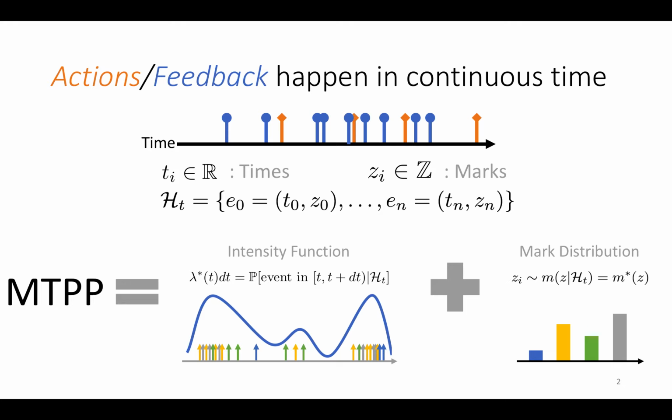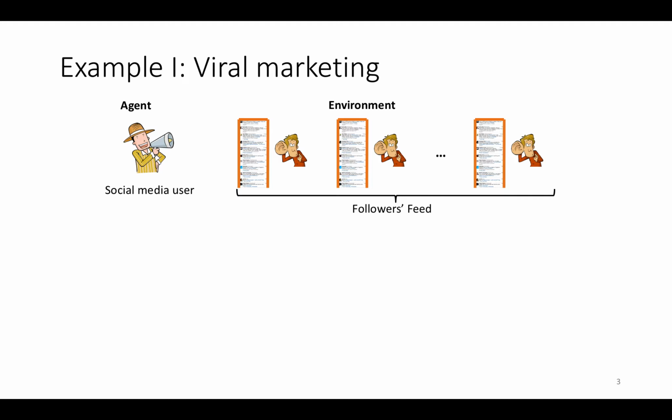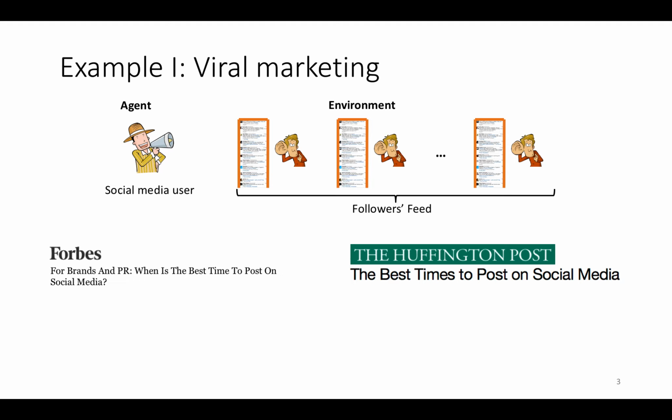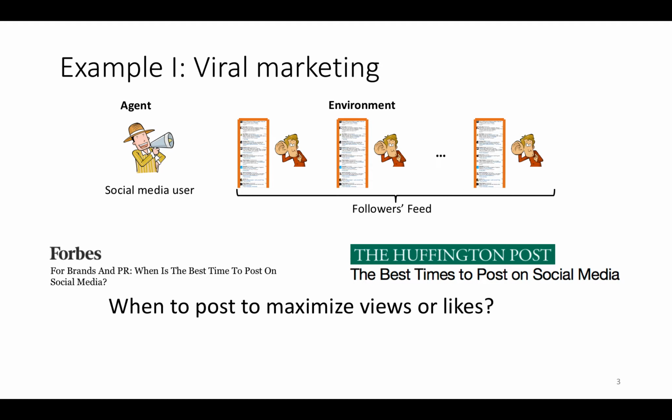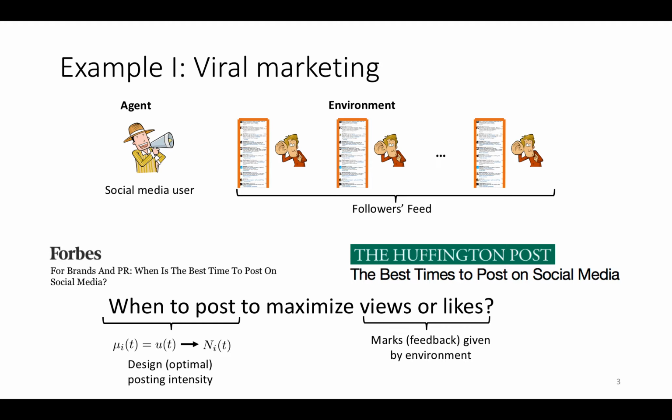For example, consider the problem of viral marketing, where a social media user, that is, our agent, is trying to optimize the visibility of his posts on the feeds of his followers. This problem has seen some recent interest in popular media. We would like to determine when our agent should post, formally, the optimal posting intensity so that it maximizes views or likes from our followers.